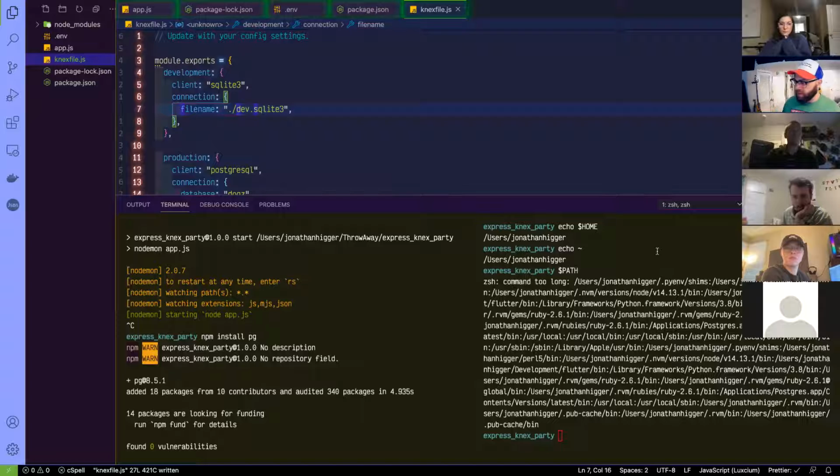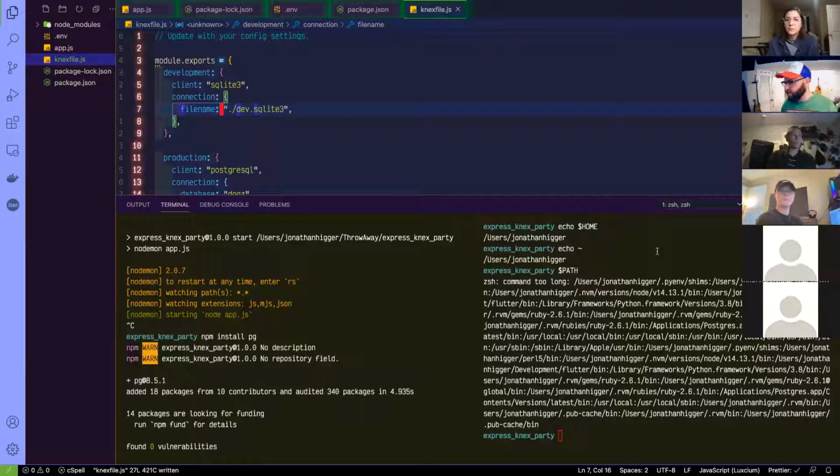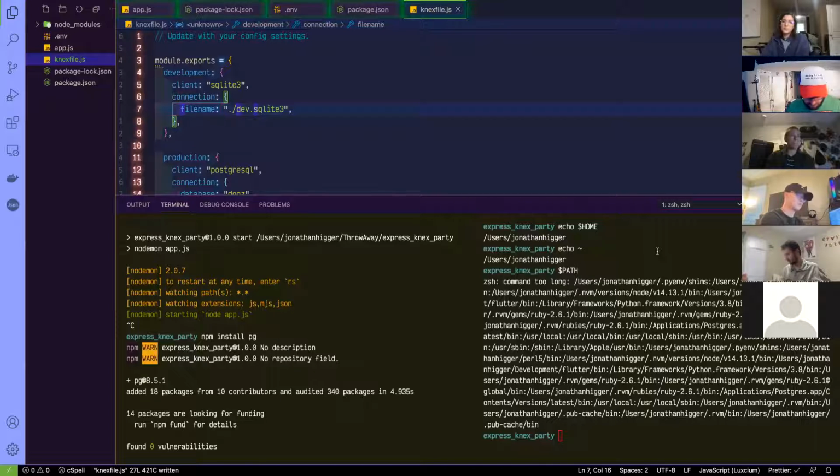I just wrote a blog post about that. Yeah, tell us what you've heard. So I wrote my blog post about PostgreSQL and SQLite3. SQLite3 is just what comes standard when you run your Rails new dash API.